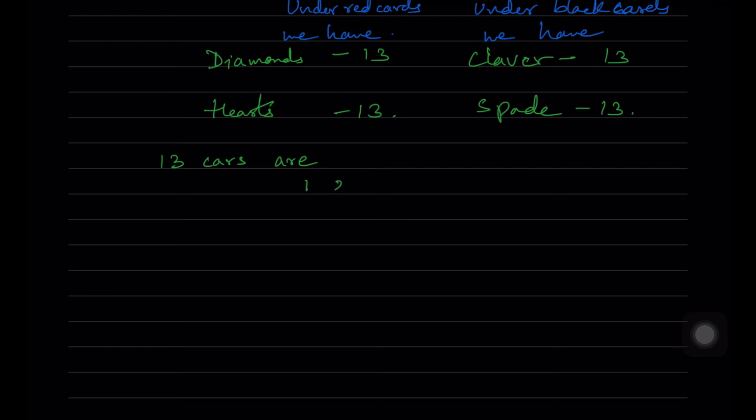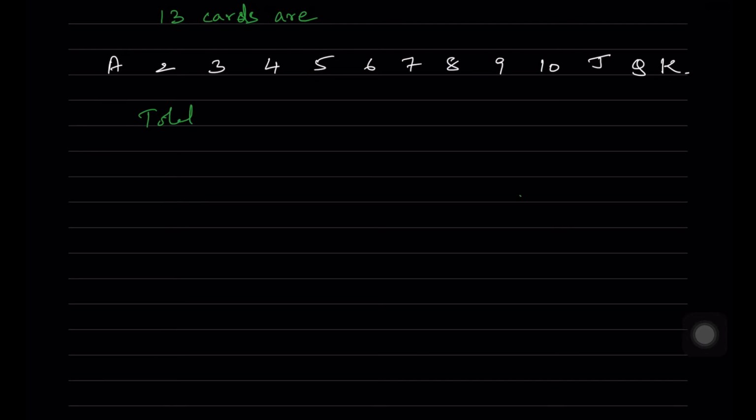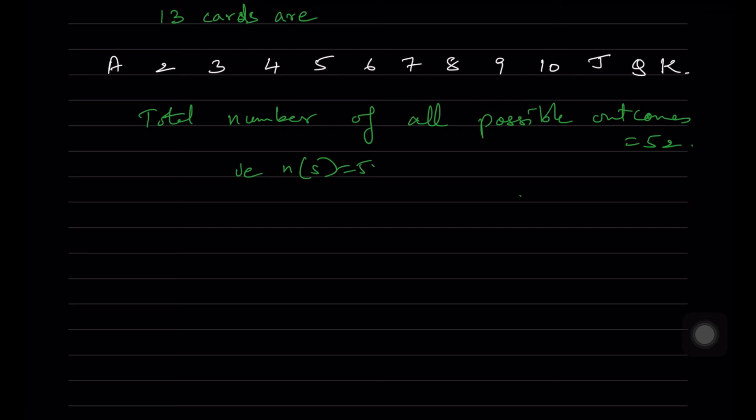The 13 cards are A, 2, 3, 4, 5, 6, 7, 8, 9, 10, J, Q, K. So total number of all possible outcomes is equal to 52. That is n of S is equal to 52, because each type we are having 13 and 4 different types of cards.